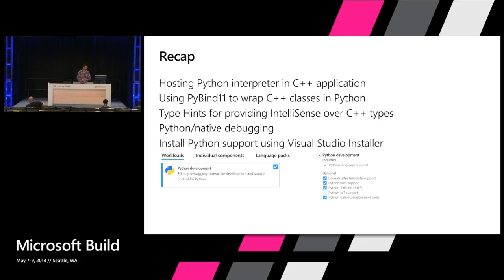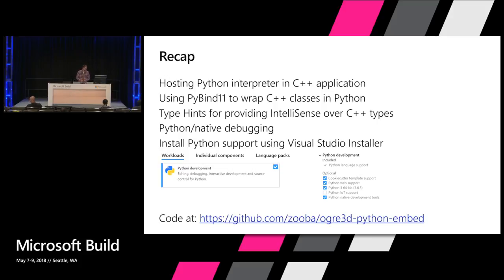Now, if you want this support for Python in Visual Studio, you could just go to the Visual Studio installer, hit modify and select the Python development workload. This is all part of the Visual Studio package. And you can see there in the installer, you can actually select versions of Python to install. So you can pick the version of Python that you want. And then you also need to select that last option there, the Python native development tools, if you want the cross-language debugging to work.